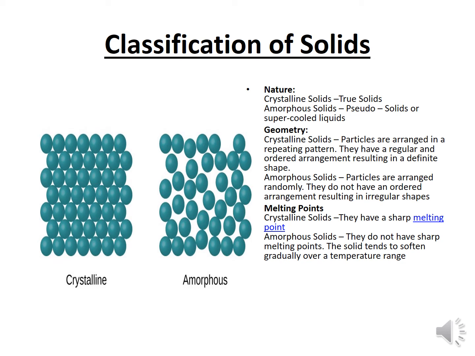They soften gradually over a temperature range and then convert into the liquid state. Did you observe candle wax? When we heat it, it melts slightly. First it becomes soft, after that it is converted into liquid form. That is called a range of melting point.